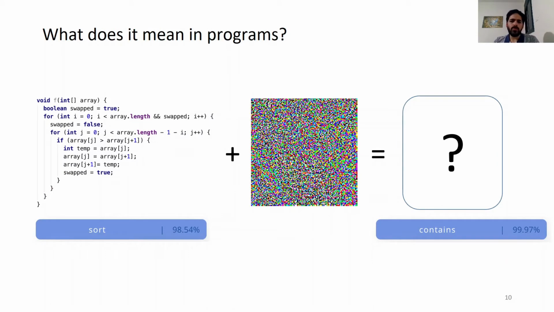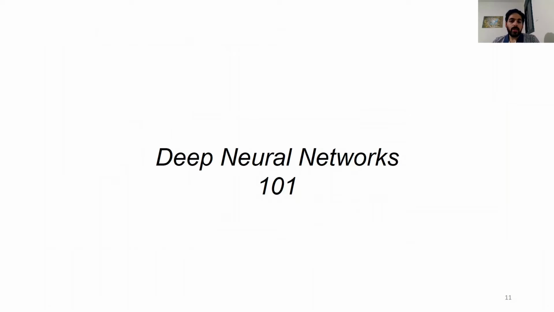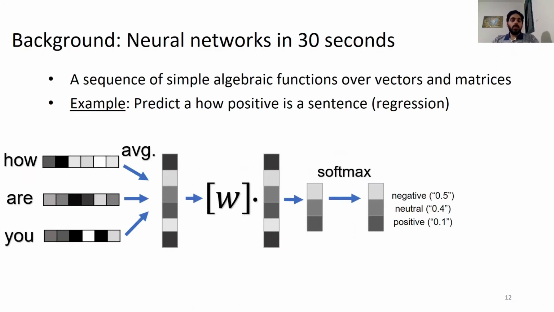But how can we do it? What does it mean to add noise to a program? Before we break it, we need some basic background about neural networks. A neural network is a sequence of simple algebraic functions over vectors and matrices. Some of them can be modified, like W here. The goal of the sequence is to produce the right answer for a given input.